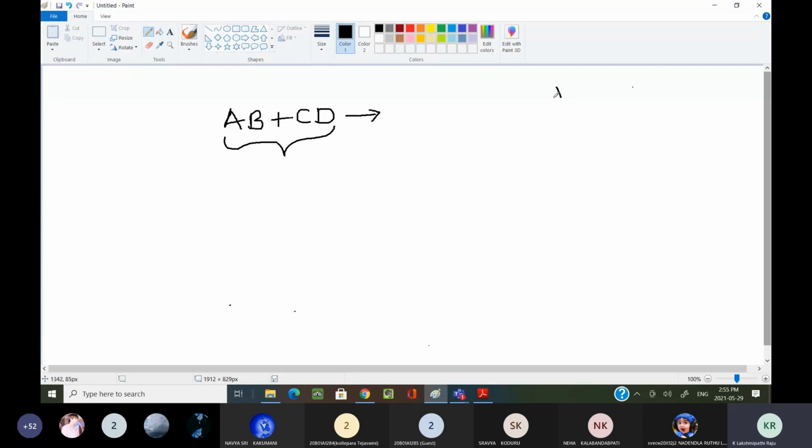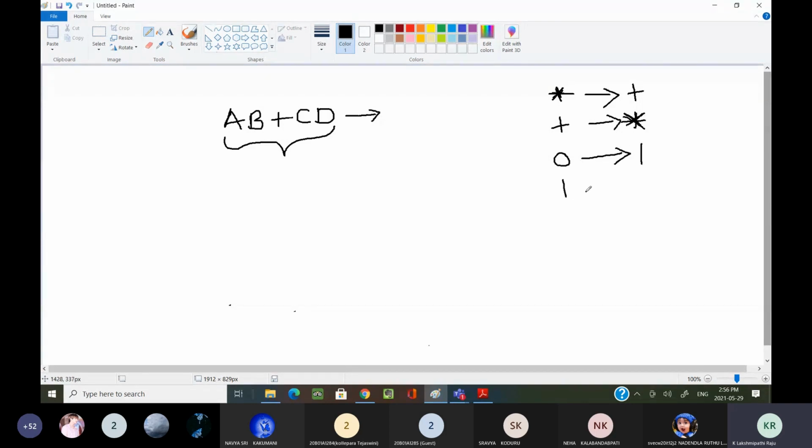Wherever you find the star operator, whenever you are finding the dual of the given expression, you can replace that star with plus. Wherever you find plus in the given expression, you can replace that plus with star. Wherever you see identity elements, suppose you see 0, you can replace this 0 with 1.